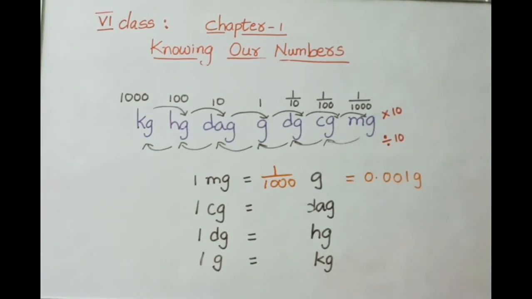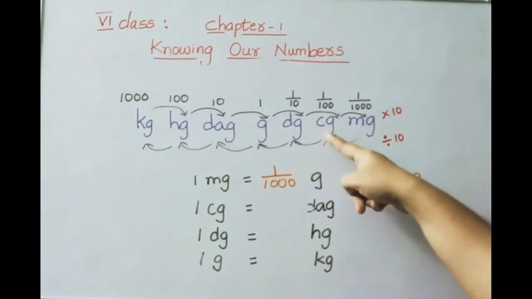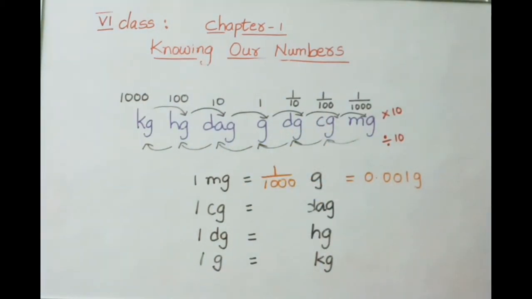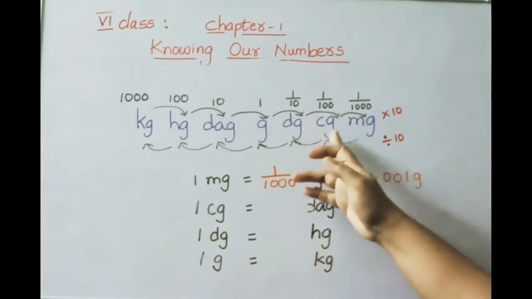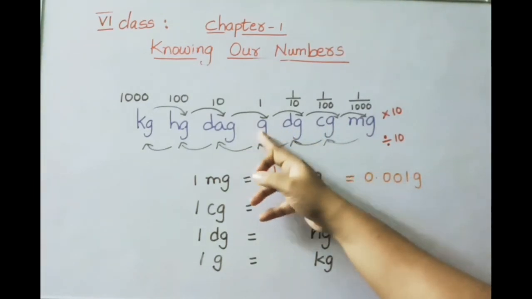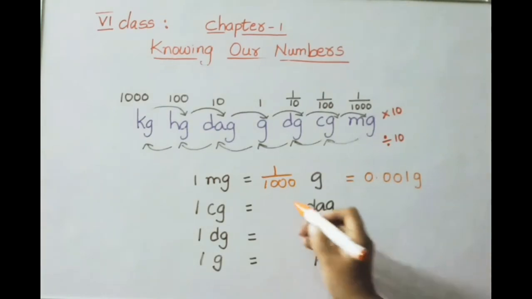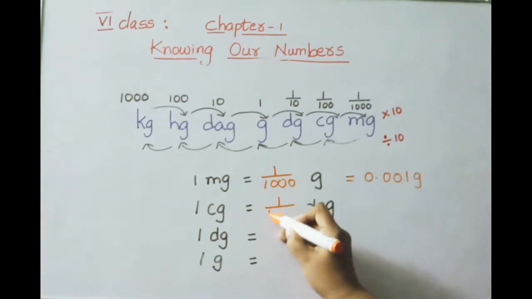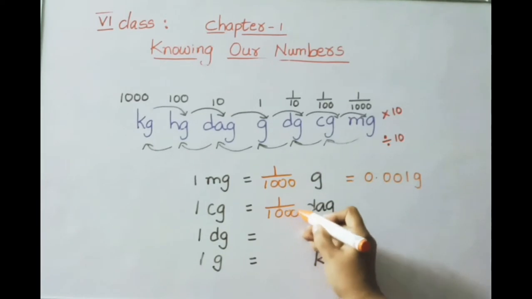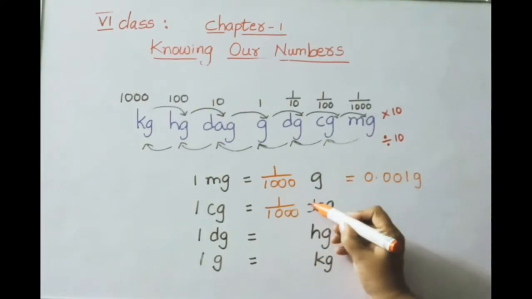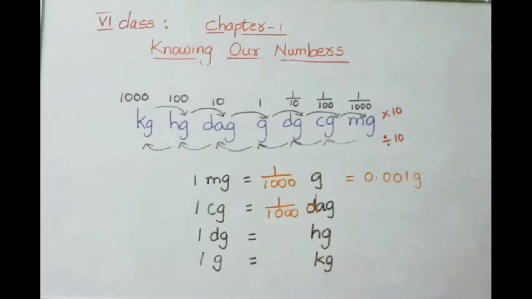See the next one. 1 centigram equals how many decagrams? See here how many places from centigram to decagram? 1, 2, 3. That means 3 places means 1000. So here also the answer is 1 by 1000 decagram. So 1 centigram equals 1 by 1000 decagram.